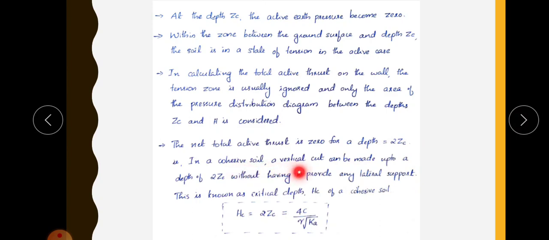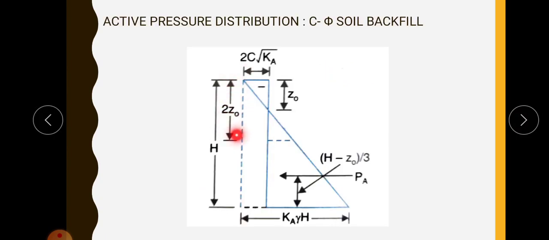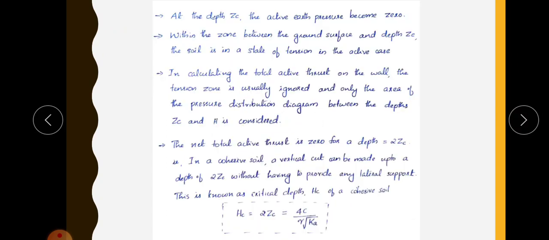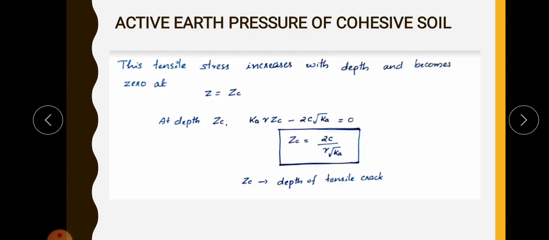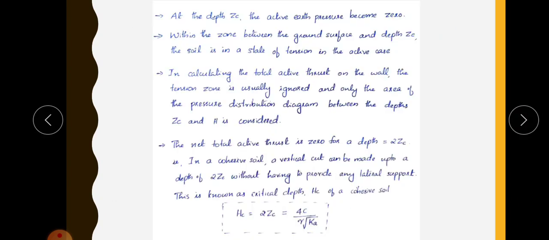In a cohesive soil, a vertical cut can be made up to a depth of 2 Zc without having to provide any lateral support, and that depth is known as critical depth, which is marked as Hc. This Hc is equal to 2 times Zc. Up to this depth, the soil can stand without any support, since the total net active thrust is 0. Zc we have derived previously as 2c by gamma root Ka. So 2 times Zc means 4c by gamma root Ka. So this is the equation for critical depth.